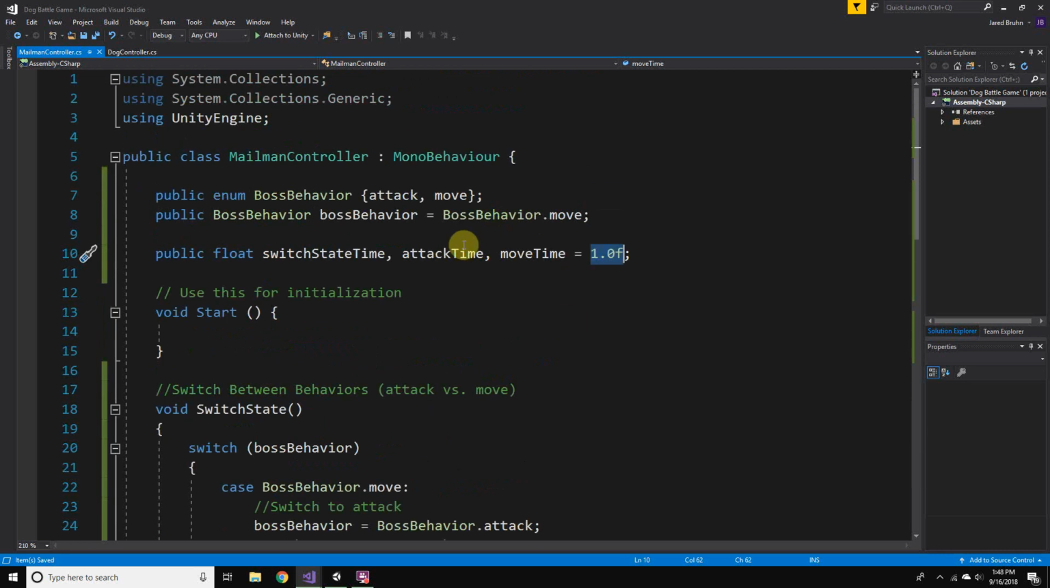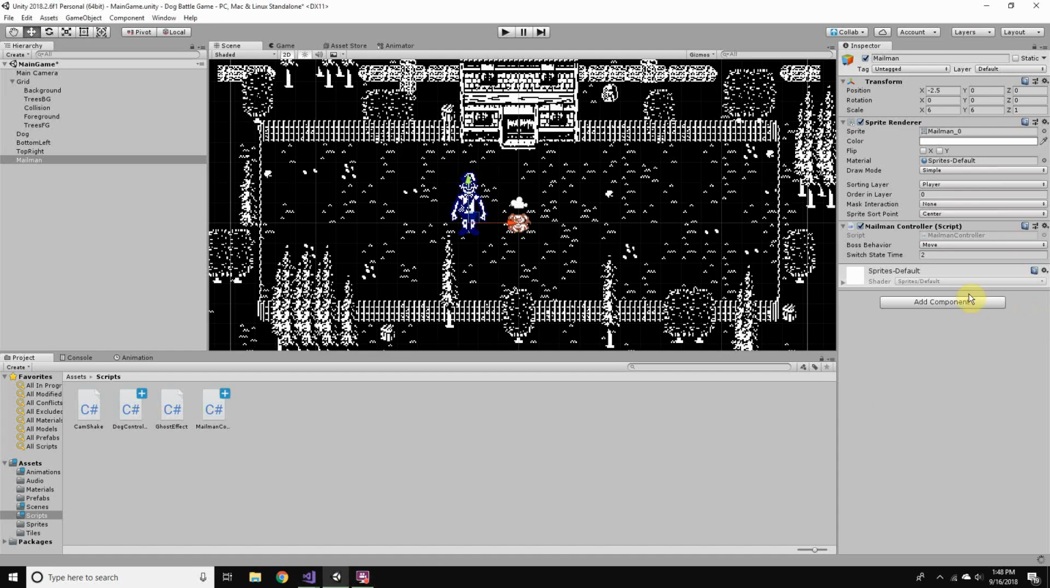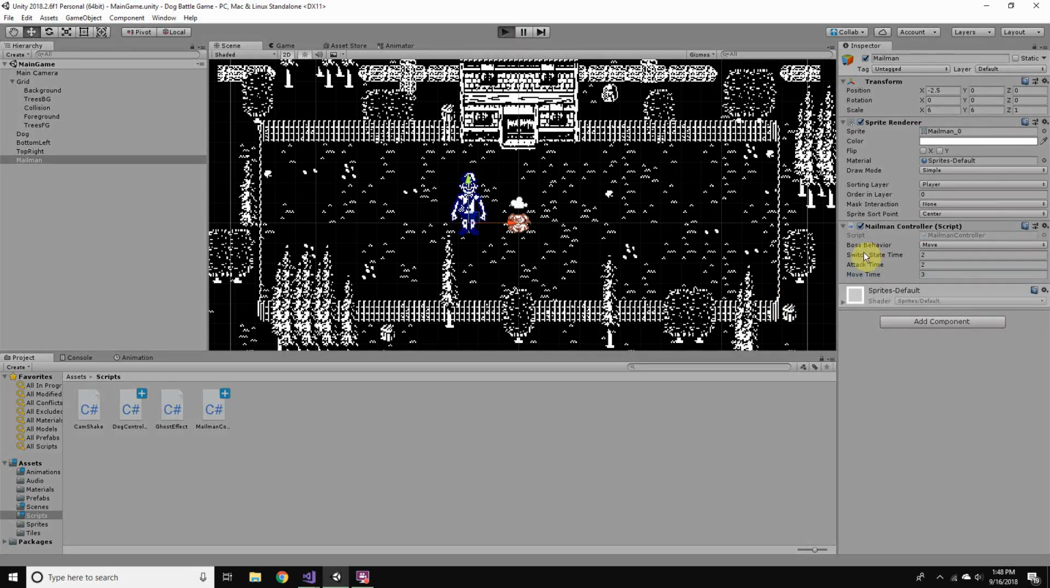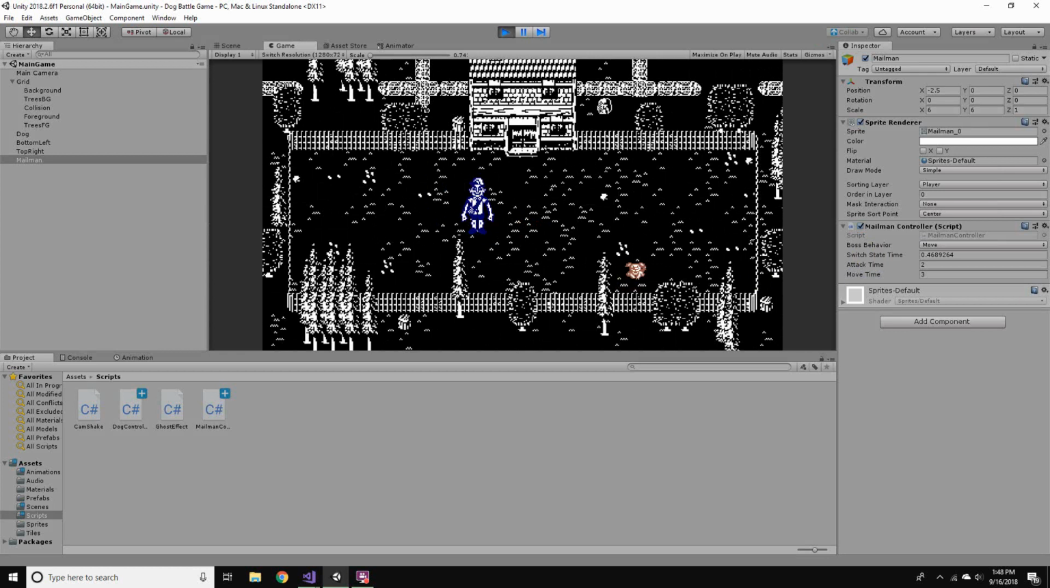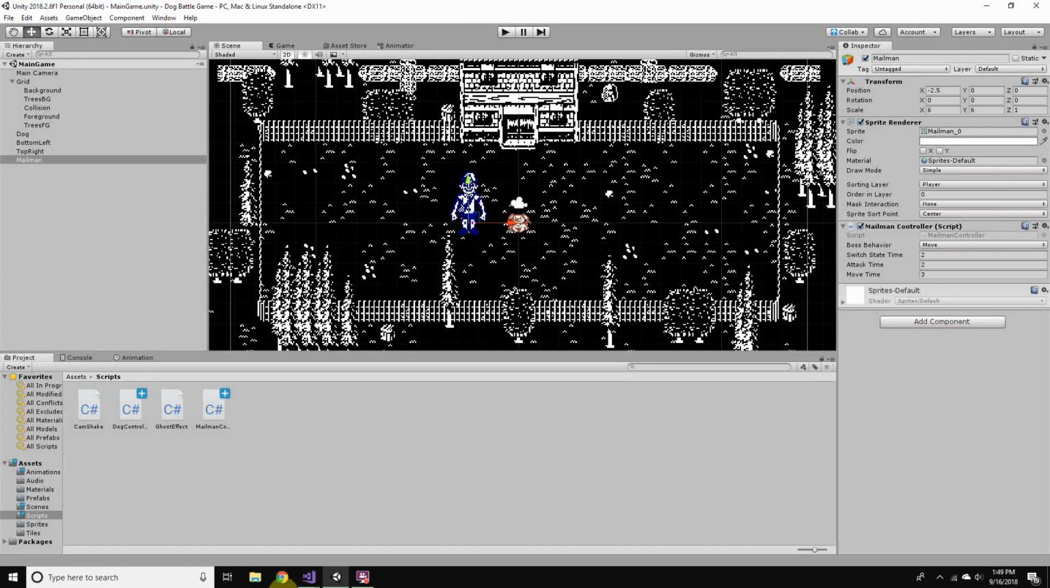So we said 2 seconds for attack time, and 3 seconds to move. So now if we test it out, we should see it decrement to 0, but then also switch back to 2 or 3 and also switch between states like this. So we got a nice little timer set up for its different states.